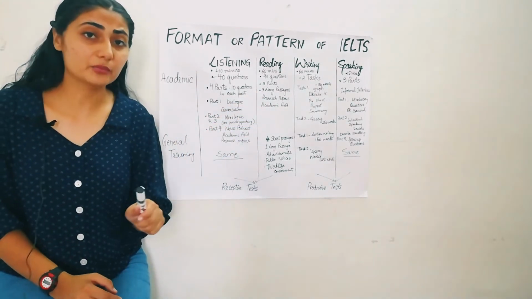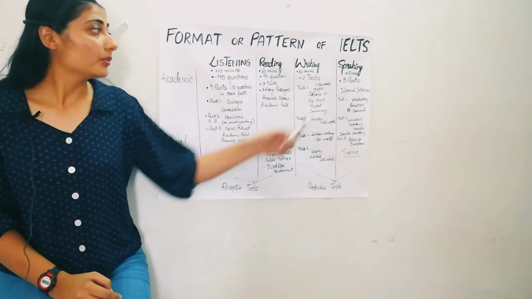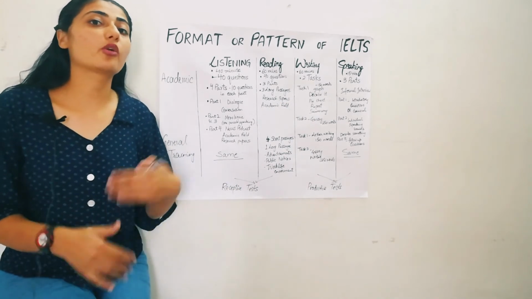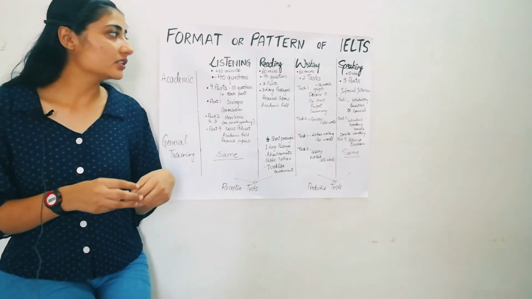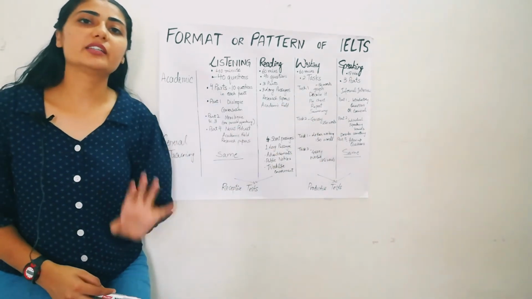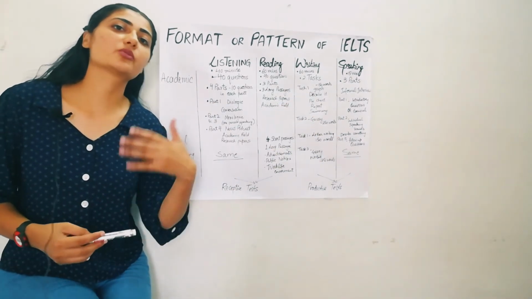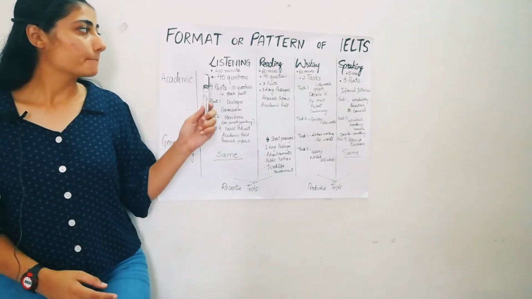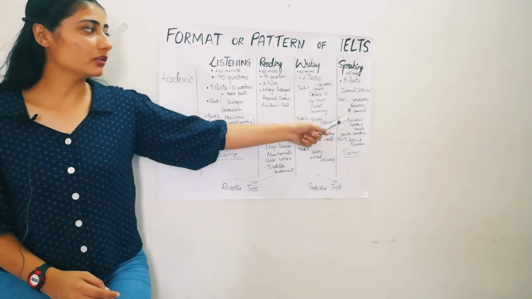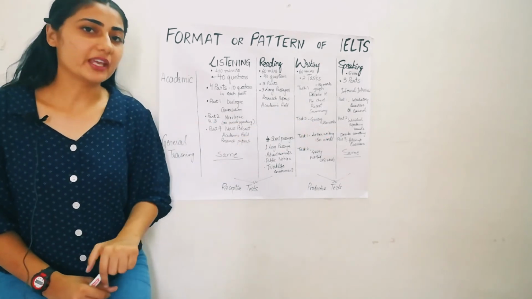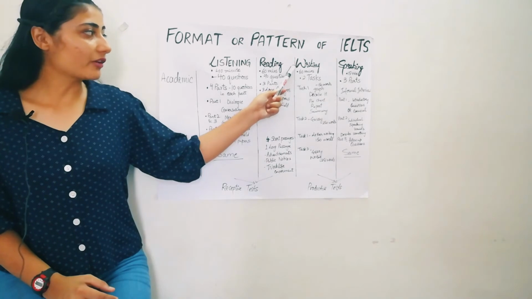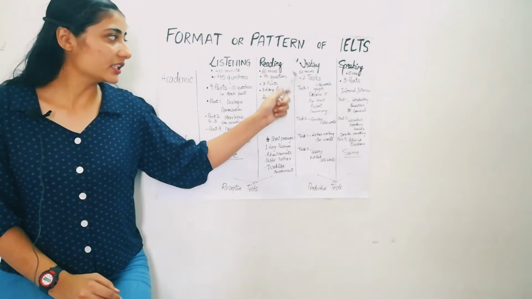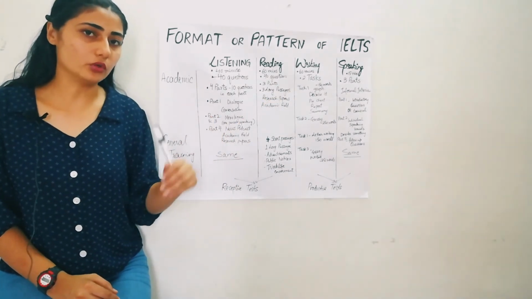Then comes the writing part, which is the most difficult one, because writing and speaking are productive tests. You need to do something productive in them. Why? Because both of these sections test your ability to express or communicate in English. So here you need to pay attention. In writing, there will be 2 tasks. 60 minutes will be given to perform both tasks.